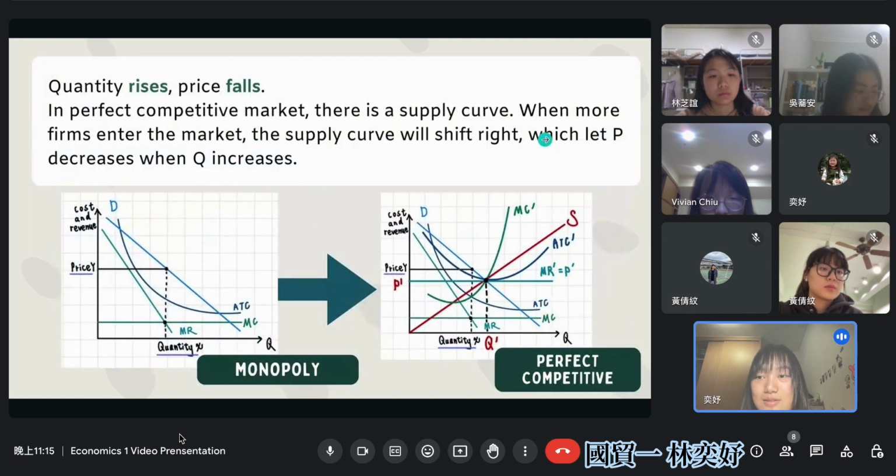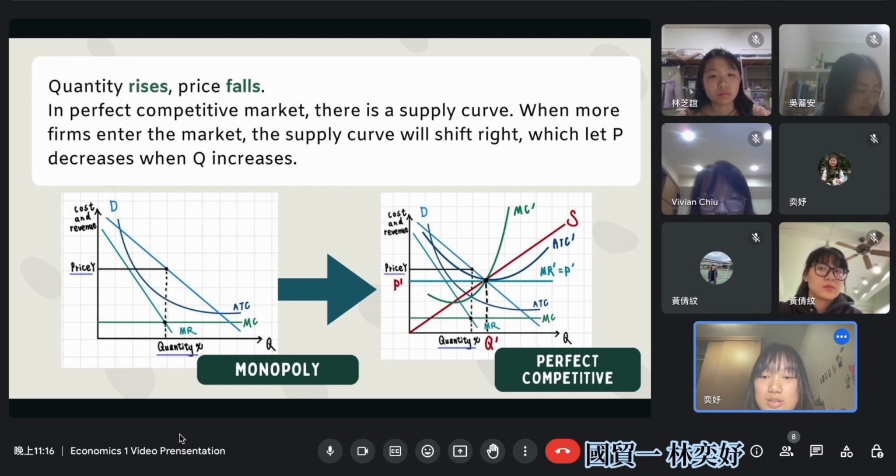The result is that the quantity will rise and the price will fall, because in a perfectly competitive market there is a supply curve, and in the monopoly market there isn't, because the only firm can decide how many they want to supply.